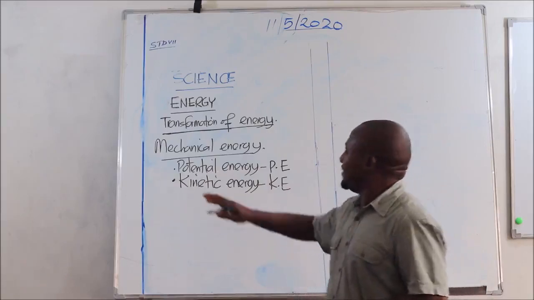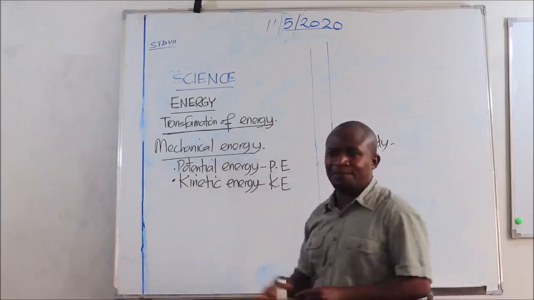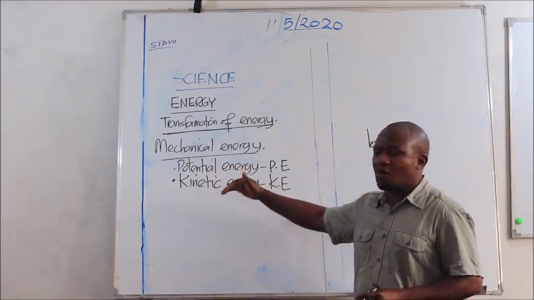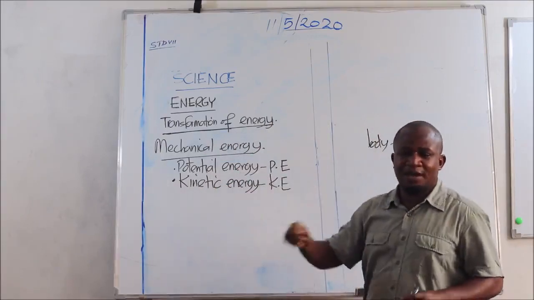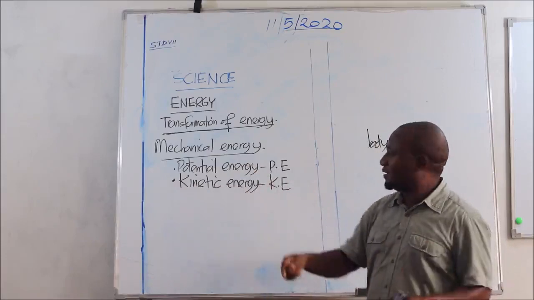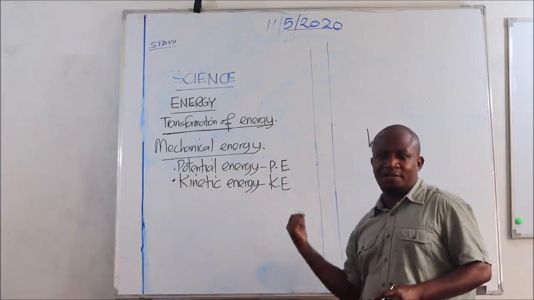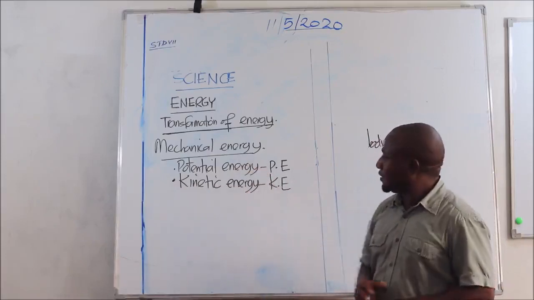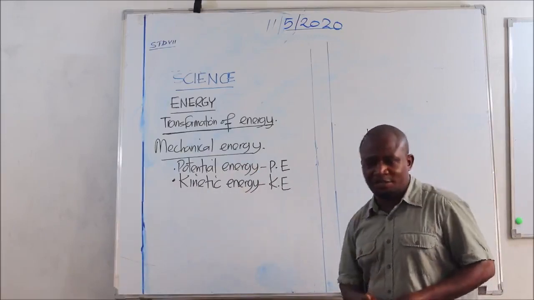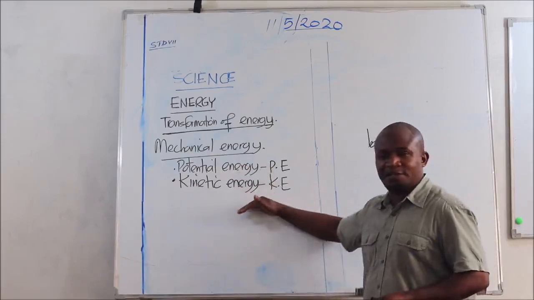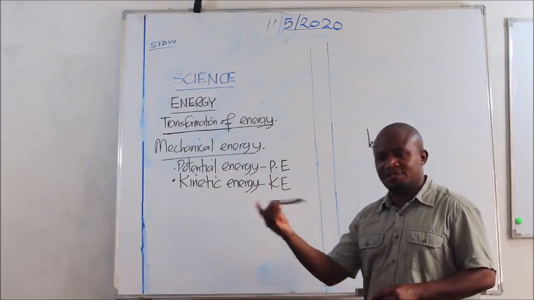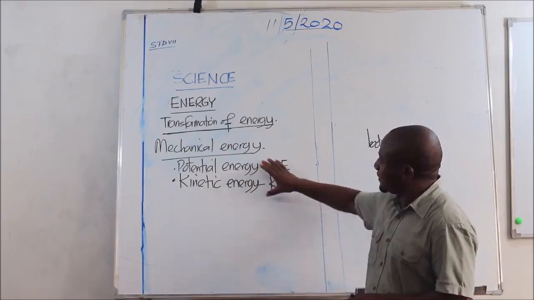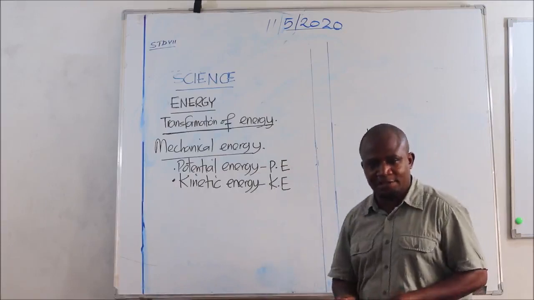Today, in the transformation of energy, I want us to focus on how potential energy can be changed to kinetic energy and vice versa. We're not going to be restricted to the two forms of energy. We might mention some, but our main focus is potential energy and kinetic energy.